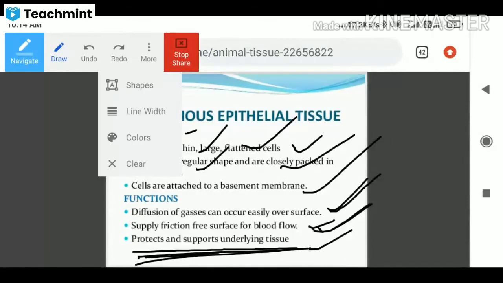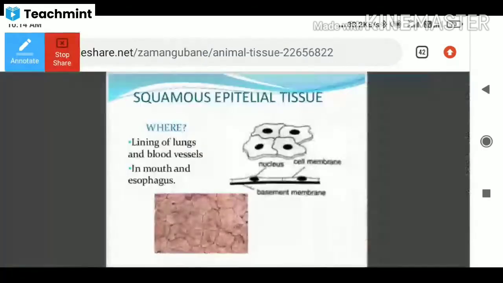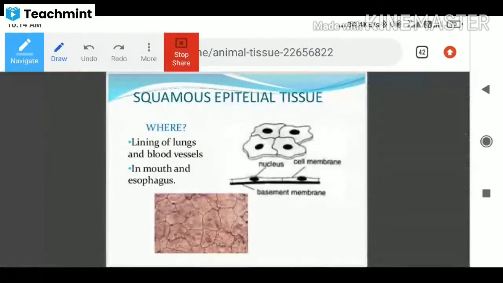Next, let us see another type. Squamous epithelial tissue, how does it appear? This is the diagram of squamous epithelial tissue. As I told you, where it is located: lining of lungs, blood vessels. Examples are very important here. Irregular shape. This is the basement membrane.